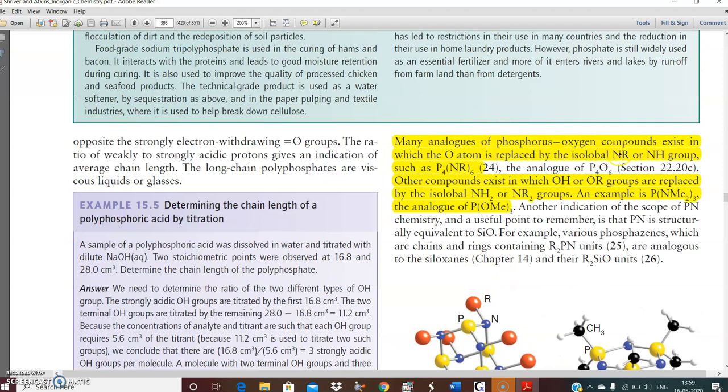Many analogs of phosphorus oxygen compounds exist in which the oxygen atom is replaced by an isolobal NR or NH group. Such compounds are known as phosphorus nitrogen compounds also. Other compounds exist in which OH or OR groups are replaced by isolobal NH2 and NR2 groups. An example is P(NMe2)3, analog of P(OMe)3.